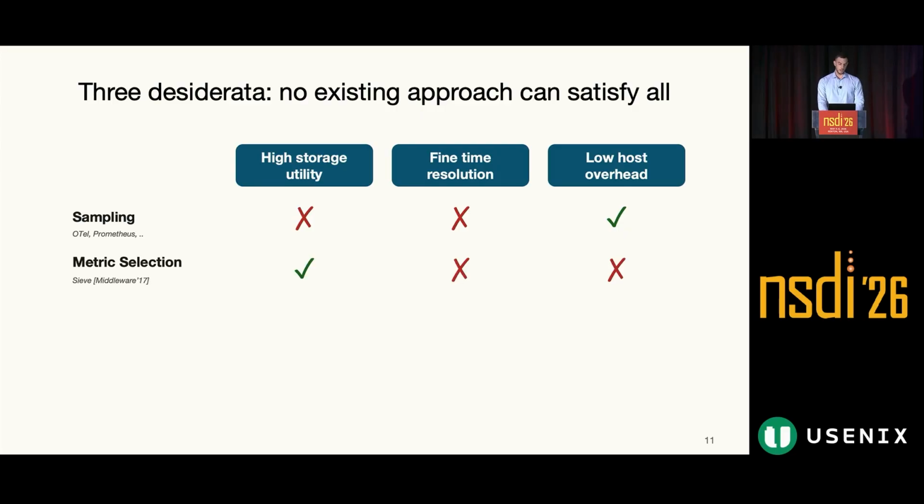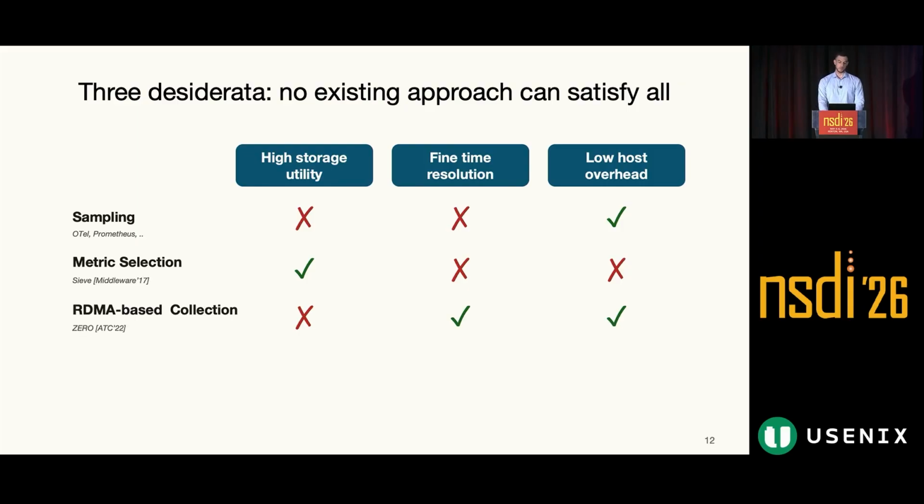Secondly, other approaches propose metric selection, such as Sieve, in which, to improve storage utility, we try to discard correlated metrics, which are metrics that vary with correlations. However, these approaches do not address the other two requirements.